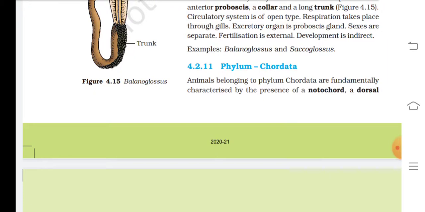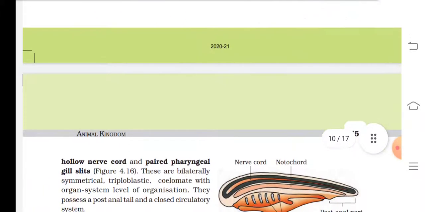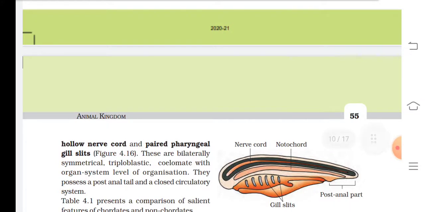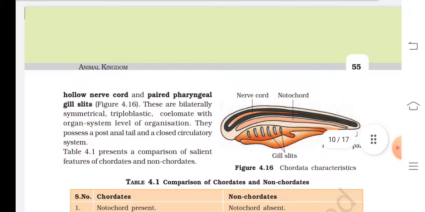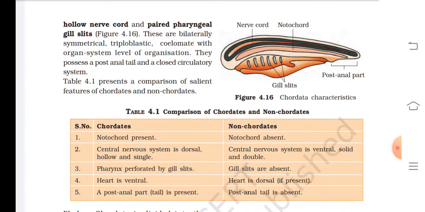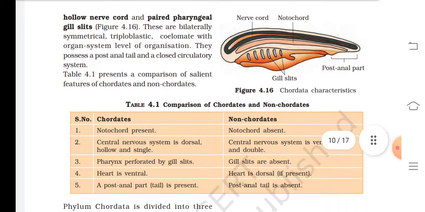4.2.11 Phylum Chordata. Animals belonging to phylum Chordata are fundamentally characterized by the presence of a notochord, a dorsal hollow nerve cord, and paired pharyngeal gill slits. These are bilaterally symmetrical, triploblastic coelomates with organ system level of organization. They possess a post-anal tail and a closed circulatory system. Table 4.1 presents a comparison of salient features of chordates and non-chordates. Figure 4.6 Chordata characteristics. Table 4.1 Comparison of chordates and non-chordates.